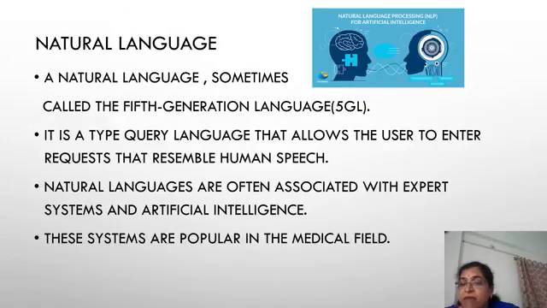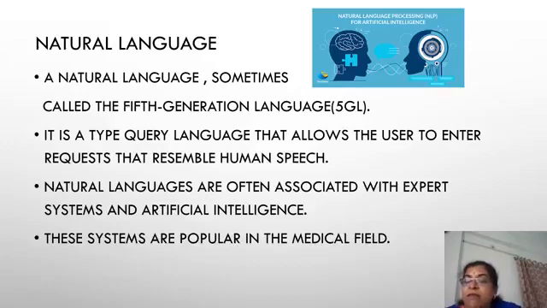Now, natural language. This is the fifth generation language, sometimes called the fifth generation language. It is a type of query language that allows the user to enter requests that resemble human speech.